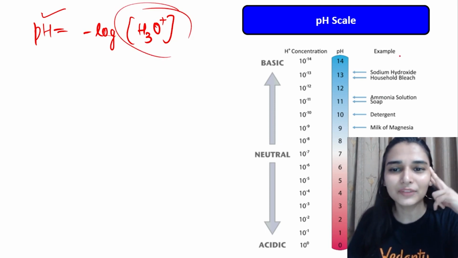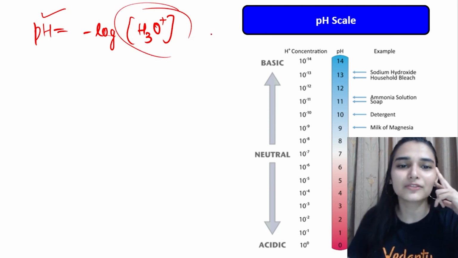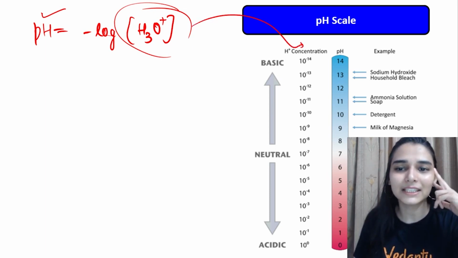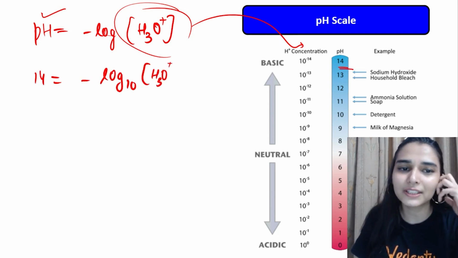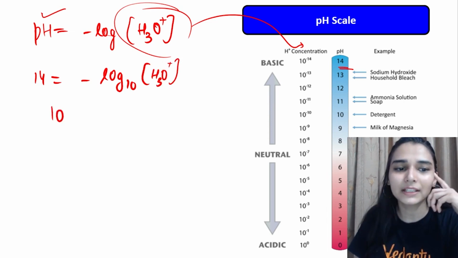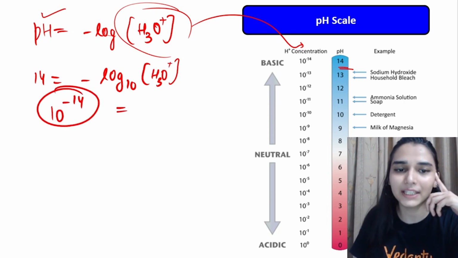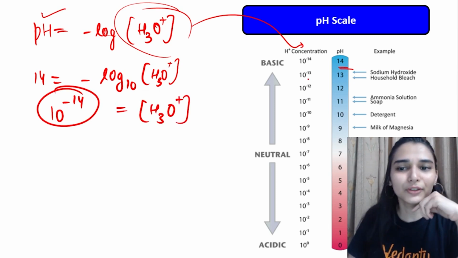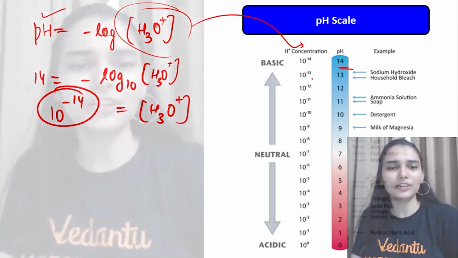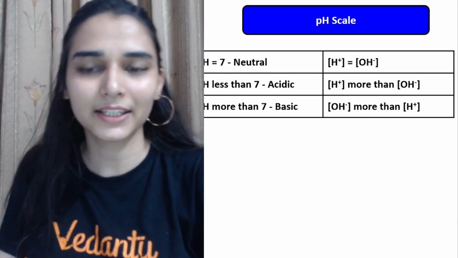So these are some of the examples and their respective pH values, और ये ऐसे ही calculate किया है from pH. Let's say pH value is 14, minus log base 10 hydronium ion concentration. This will give you the value, anti-log लेकर 10 raised to minus 14 moles per liter will be the hydronium ion. So you can find that easily, but you are not supposed to do that in इतना detail, ठीक है.